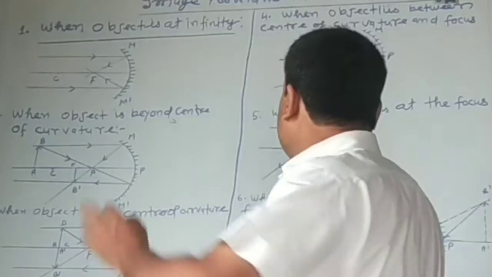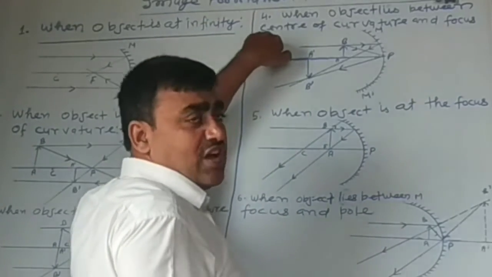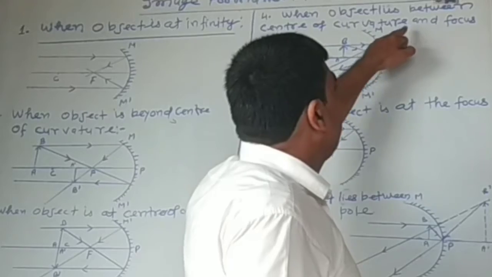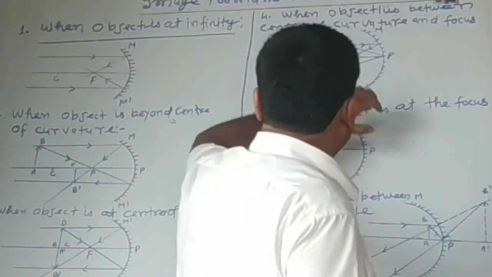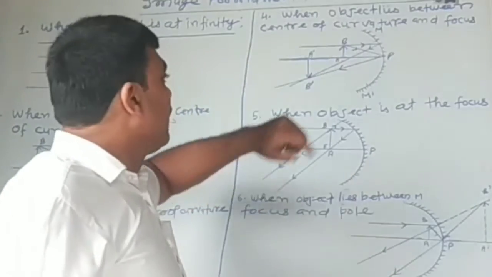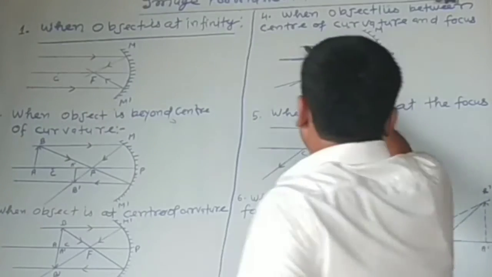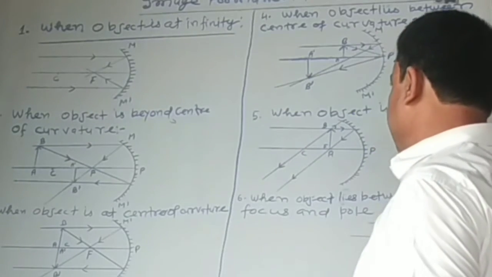Okay. Fourth one is here. When object lies between center of curvature and focus of concave mirror. This is the concave mirror. Here the ray diagram is shown.